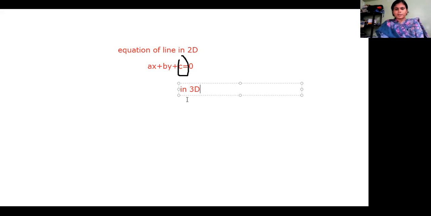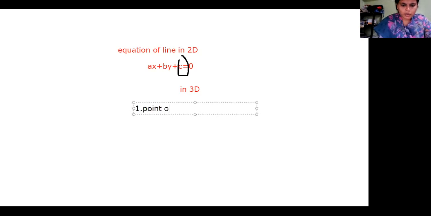Suppose I want to find an equation of a line. What I need is at least one point on the line. That is, first we must know a point on the line, and the second thing we must know is the direction of that line.